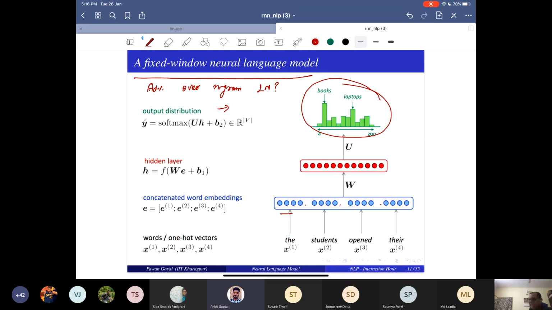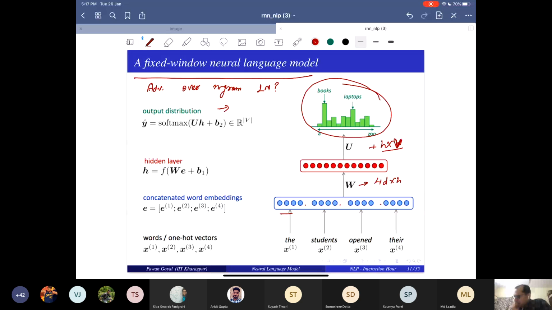How much storage do you need? You only need to store the weight matrix, the W matrix. So that is how much? 4D times H, plus H cross V. That's all. 4D times H plus H cross V.